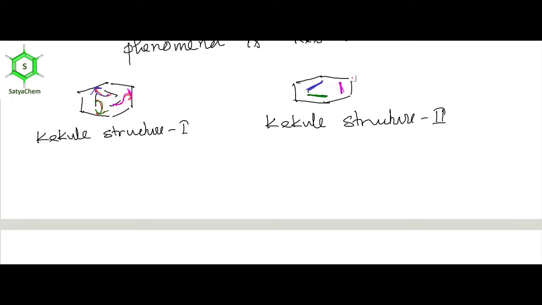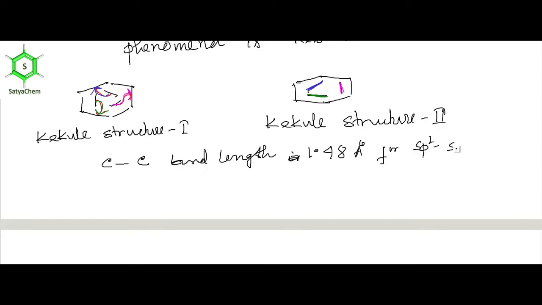What will be the CC bond length? The CC single bond length is 1.48 angstrom for sp2 carbons.